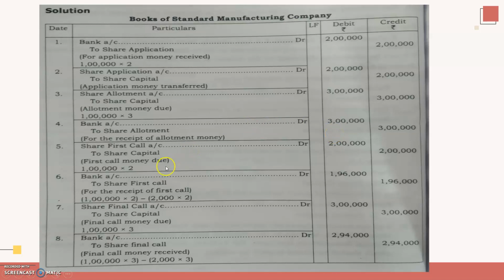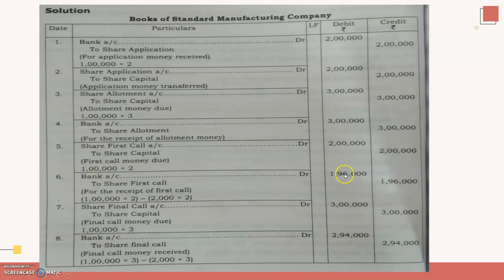Share first call money is 1 lakh into 2, 2 lakhs. But you didn't get first call money on 2000 shares. So what is the calls in arrears? That is 2000 into 2. You didn't get it. So what is the amount that you got? Bank account debtor to share first call 1,96,000. You can open the calls in arrears account also here.